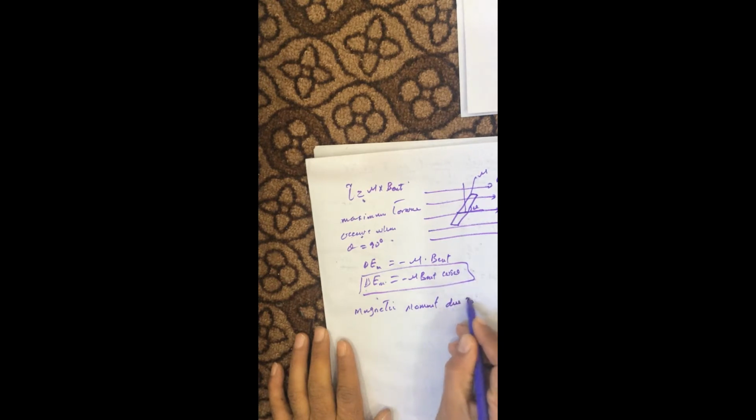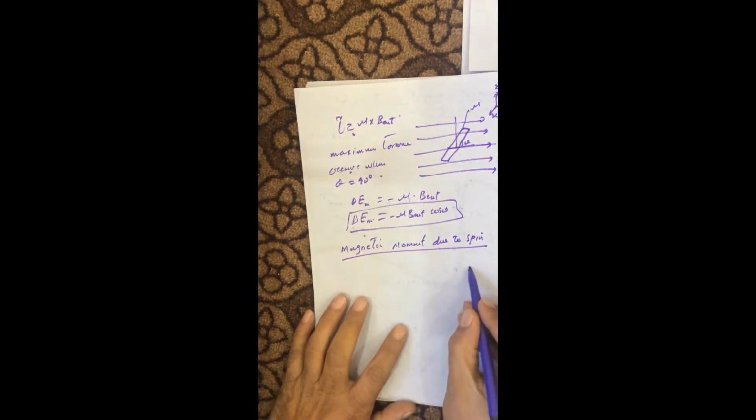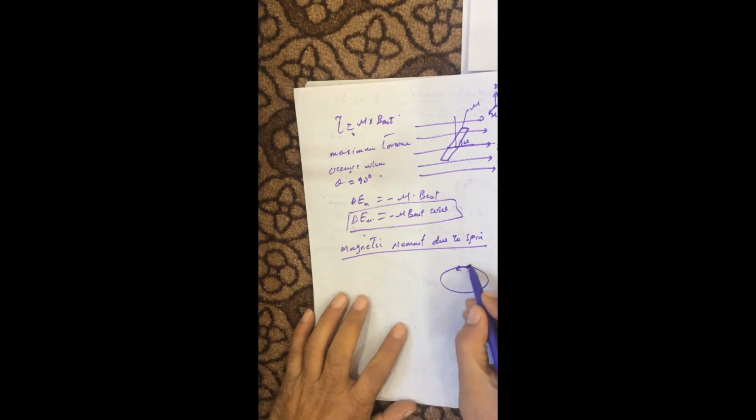Due to spin. As we know, an electron is spinning about its own axis. We already told you that once an electron is moving in an orbit, there are two types of motion. One is orbital motion, and the other is its motion about its own axis, like the spinning of the electron. So due to this spinning, there is a tiny magnet and it possesses a magnetic moment also due to this spin.